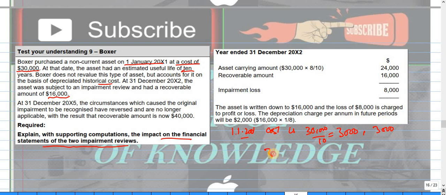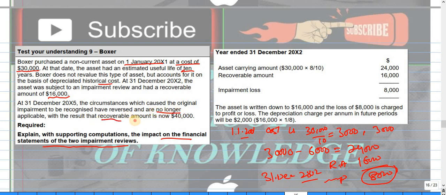So 30,000 less 6,000 gives 24,000, and the recoverable amount on that date is 16,000. So there we have an impairment of 8,000. Clear? This is the impairment on 31st December 2002.